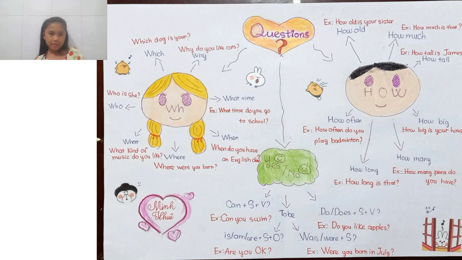Now I have a problem for you. Use some of the words here. In WH questions, choose 1 to 2 words. How questions, use 1 to 2 words. Yes or no questions, use 1 to 2 kinds of structures. Ask some questions and answer them by yourself. See if you can do that.